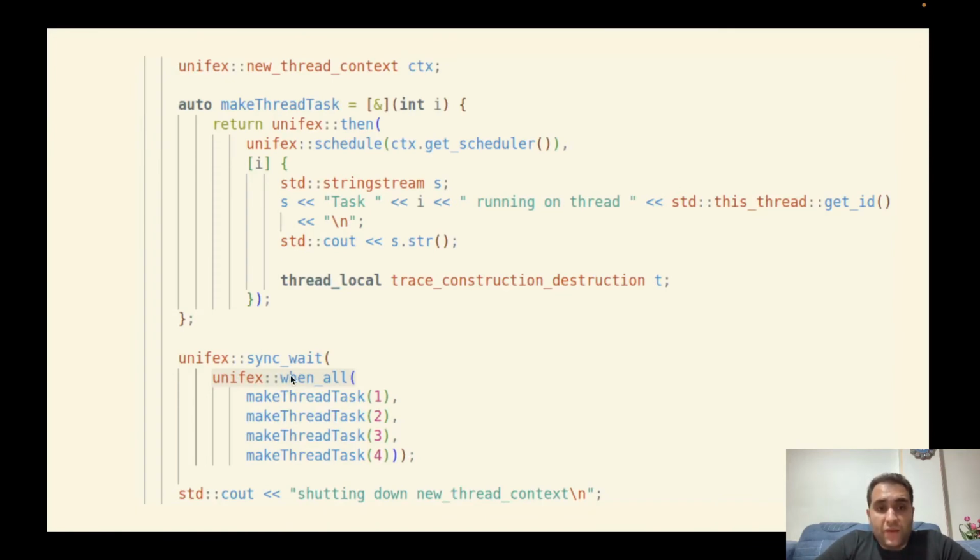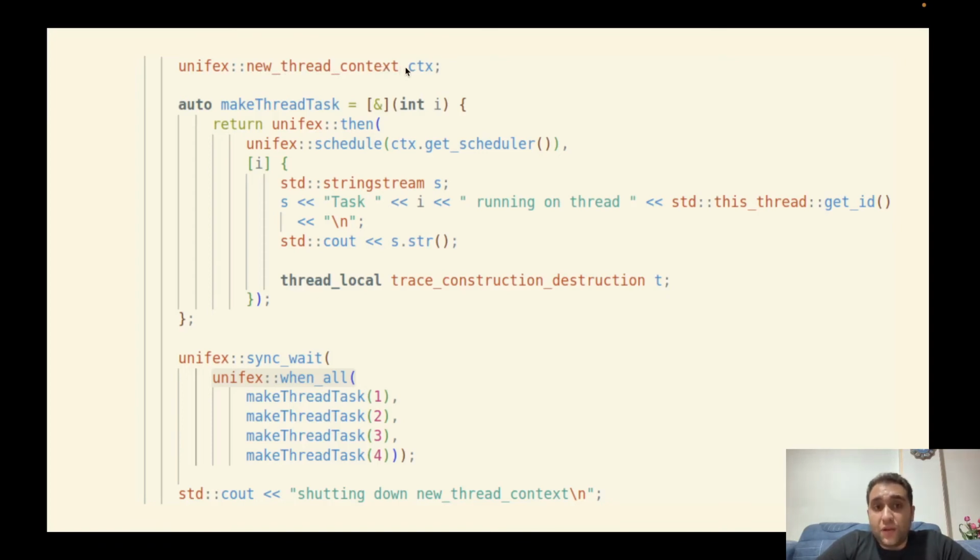Okay, here we have another example from the when all function. It's really useful, and the senders are generated by make thread task. Here we have another execution context, new thread context.